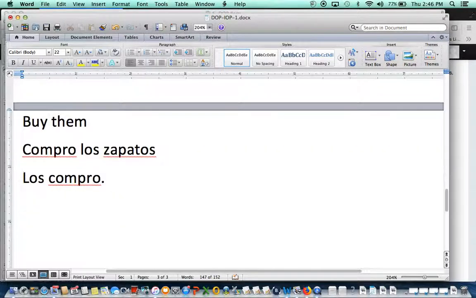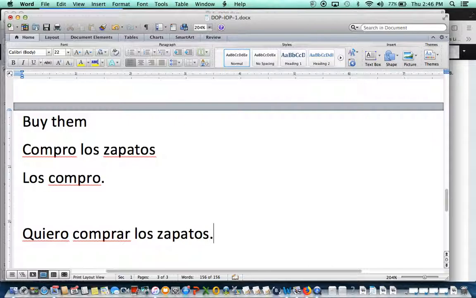But when it's two verbs in the sentence, for example, quiero comprar los zapatos, which is I want to buy the shoes. I have one verb, I have two verbs. Now, because I have two verbs, we do this a little bit different.